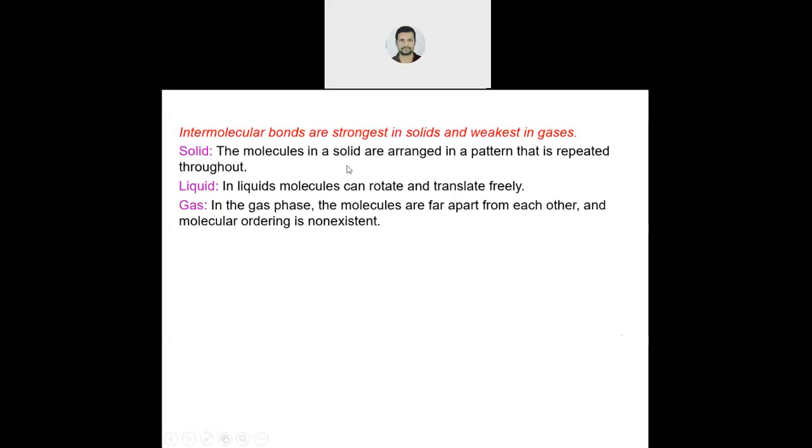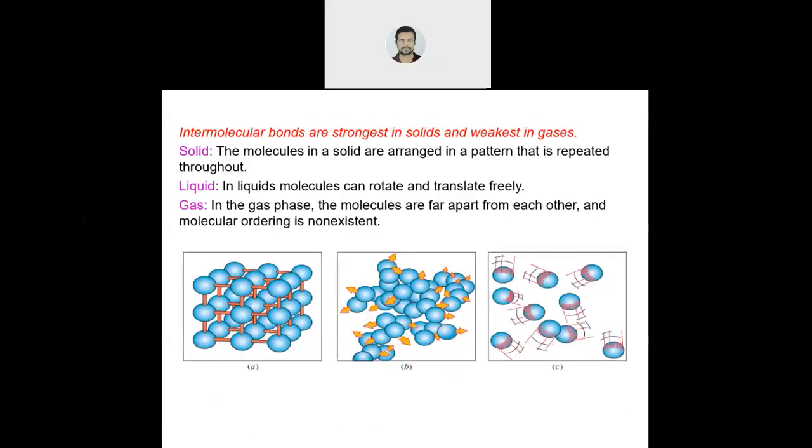Now, talking about solid, the molecules are arranged in a pattern, right? In liquid, molecules can rotate and translate freely, because there is some space. And in gas, the space is much more compared to the other two. So the molecules are far apart and there is no definite order. There is no definite pattern, as I already told you.